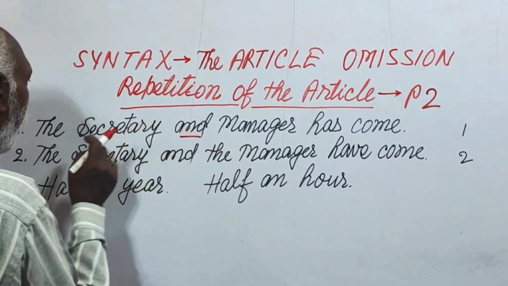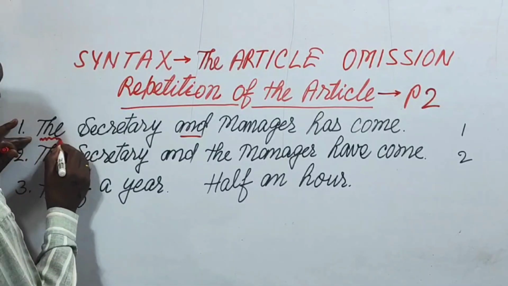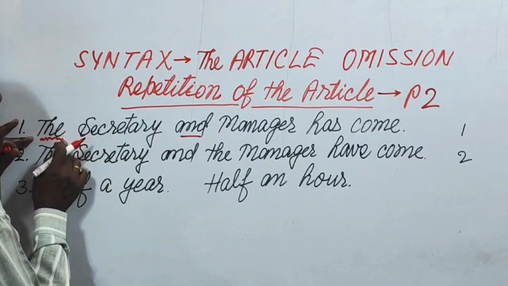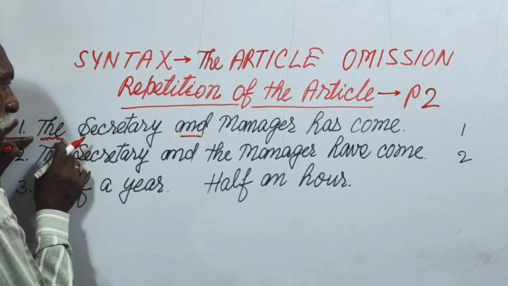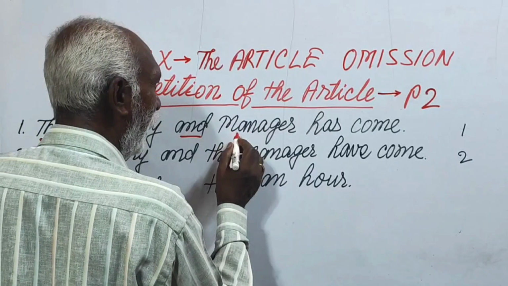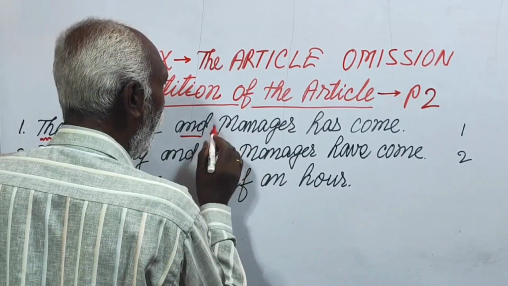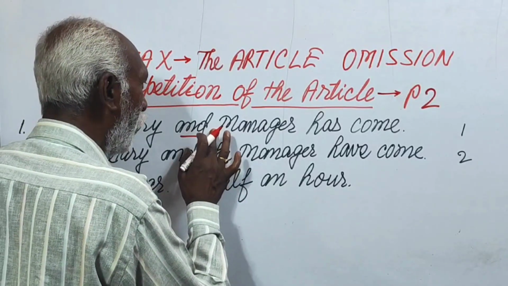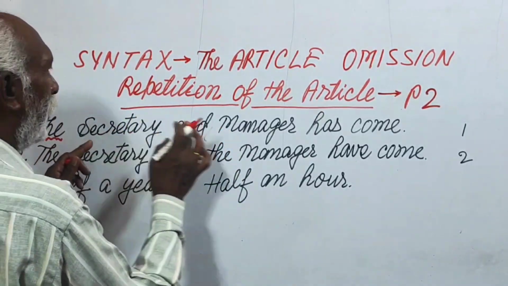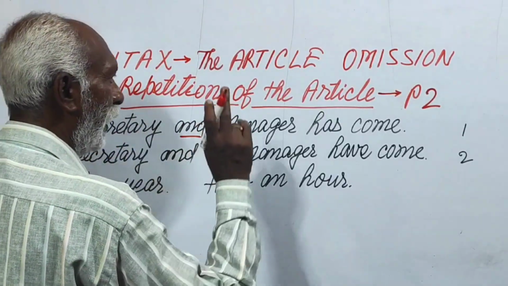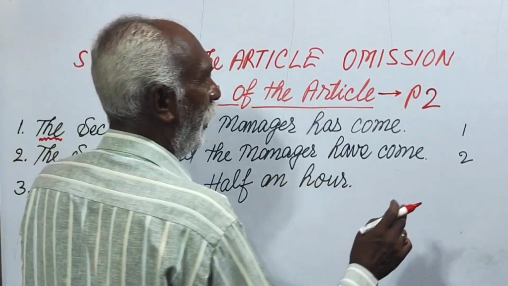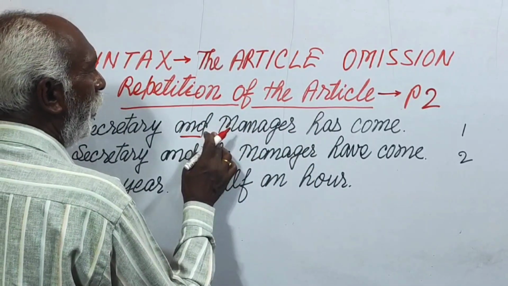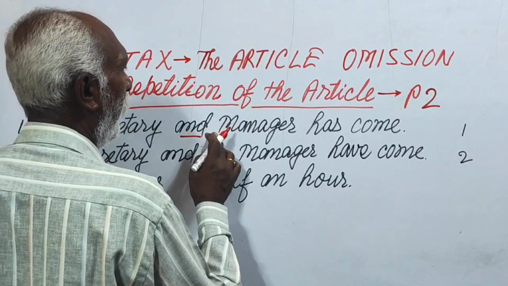So before the first noun, the article "the" has been used. Before the first noun, the article will be used, right? And before the second noun, needless to mention, it would be incorrect to write it. When two nouns refer to one person, in that case the article is omitted before the second noun.